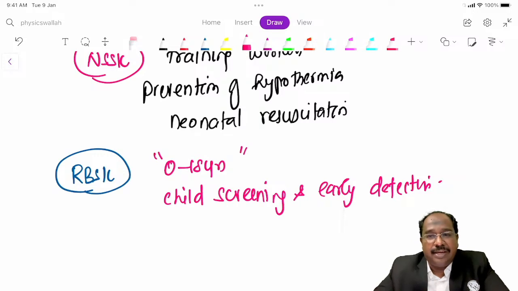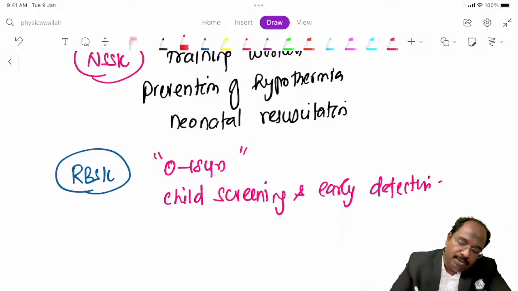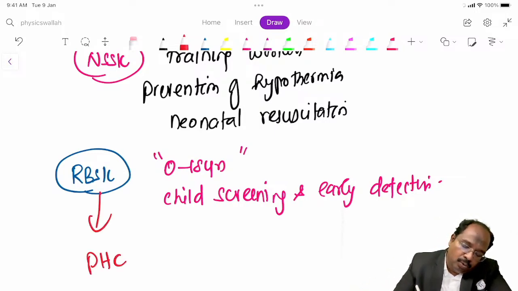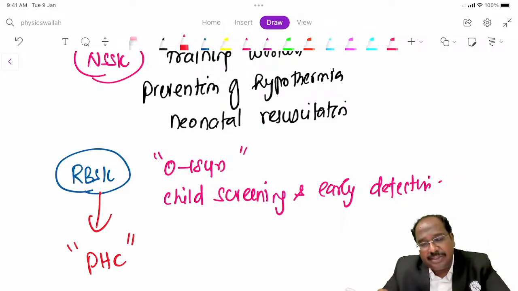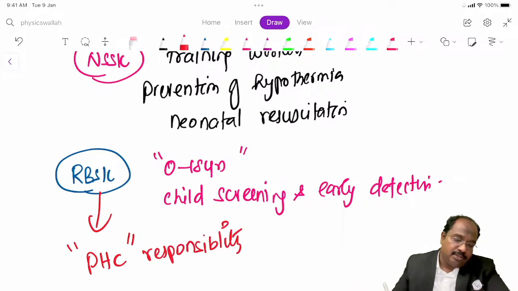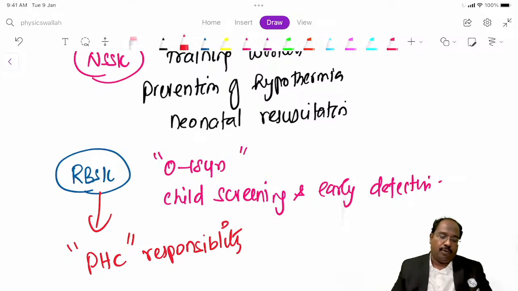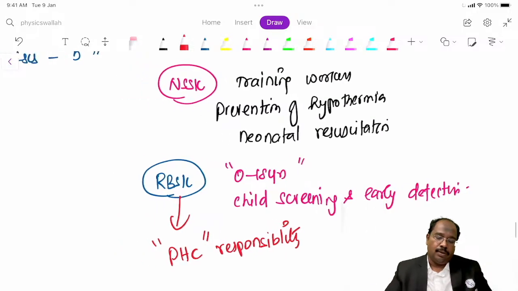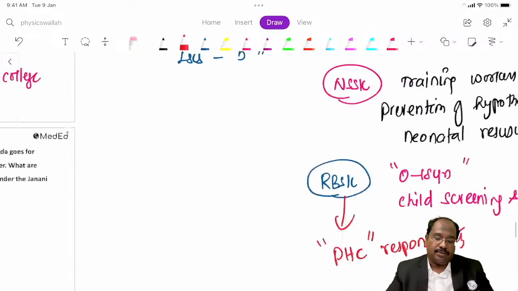This is RBSK. The question recently asked is, whose responsibility is it to do this RBSK checkup? This is the responsibility of the PHC, the school health checkup. They will do the examination in school. This is the primary health center's responsibility, the 4Ds. They have to check for all these things. Okay, fine. We'll go to the next question, guys.